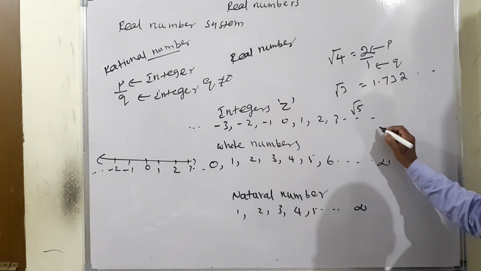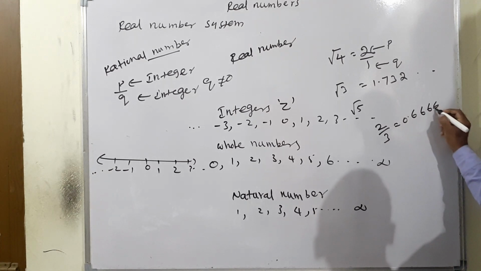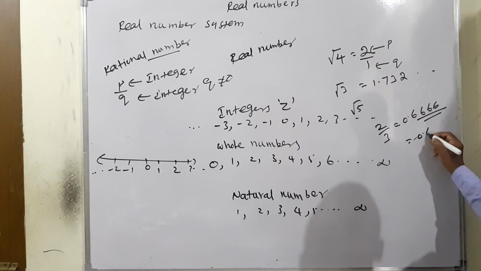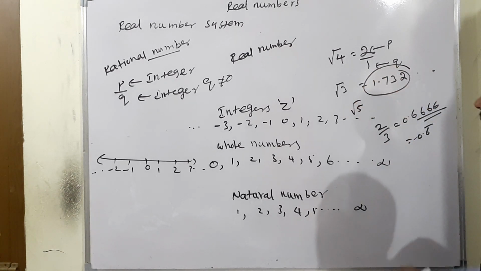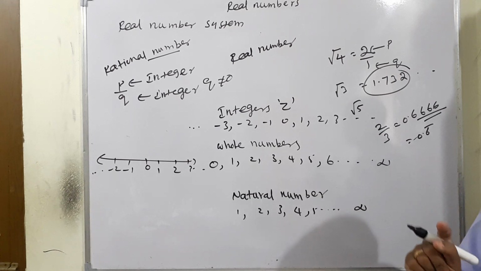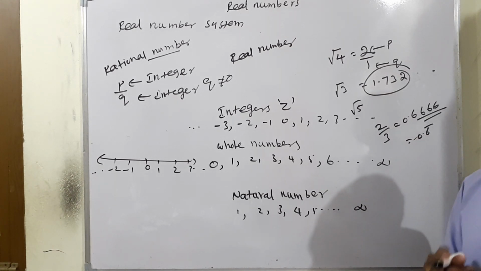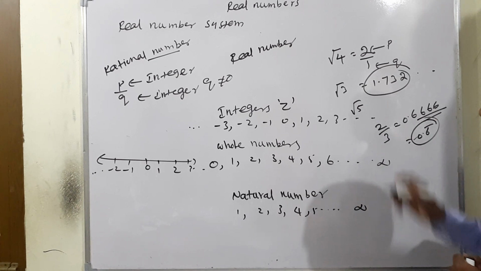At the same time, 2 by 3 is 0.666, continuously repeating after the decimal. Therefore we write 0.6 bar. But root 3 has the value 1.73 with non-repeating digits every time, whereas 2 by 3 is 0.666 moving on, so we write 0.6 bar.